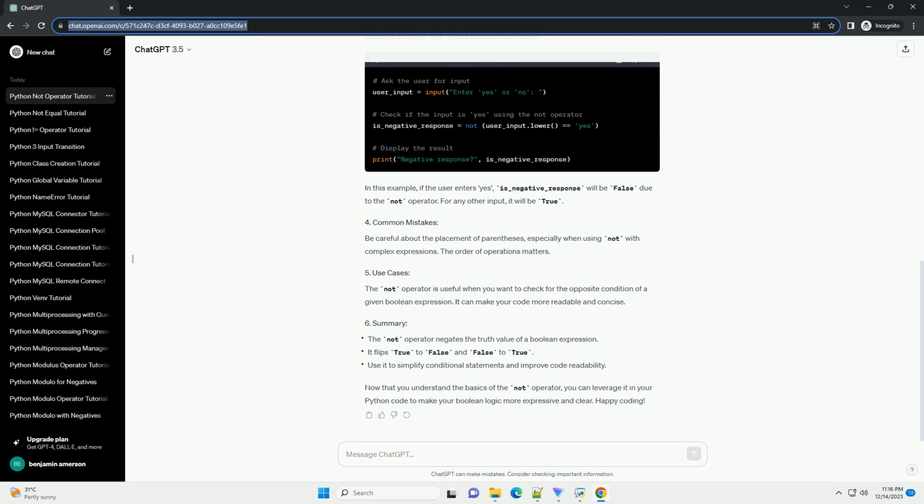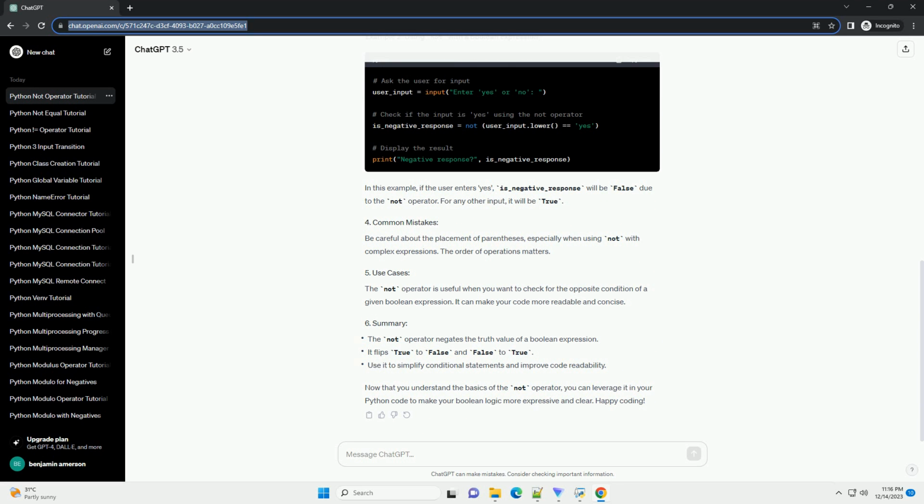Example 2, using not with a boolean expression. In this example, if the user enters yes, is_negative_response will be false due to the not operator. For any other input, it will be true. Be careful about the placement of parentheses, especially when using not with complex expressions. The order of operations matters.